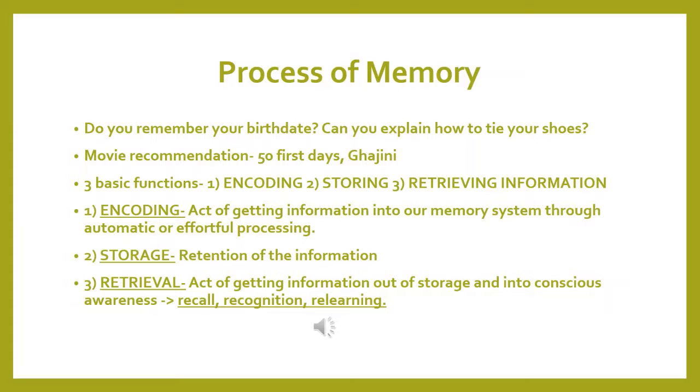So the three basic functions of memory are: first is encoding, second is storing, third is retrieving information. So first, encoding. Now what is encoding? It's an act of getting information into a memory system through automatic or effortful processing. It is the first step in the memory system, to get sensory information like sight and sound into a form that the brain can use to process or interpret.